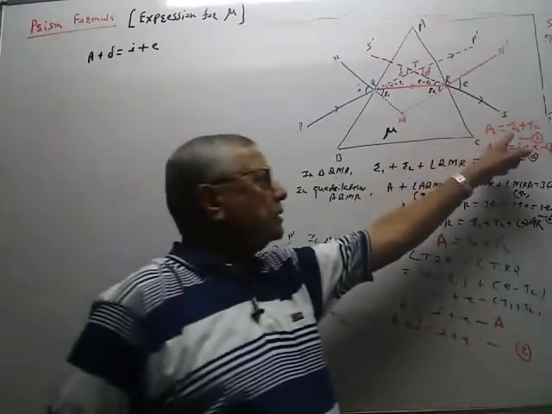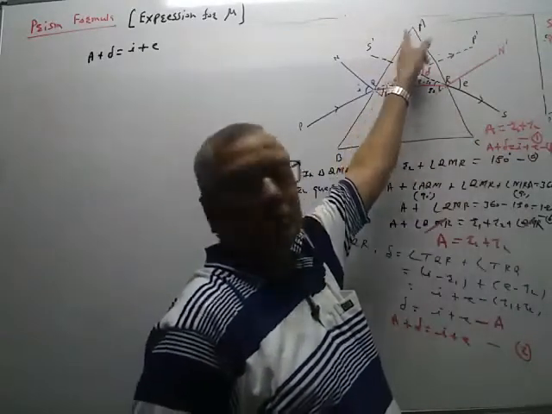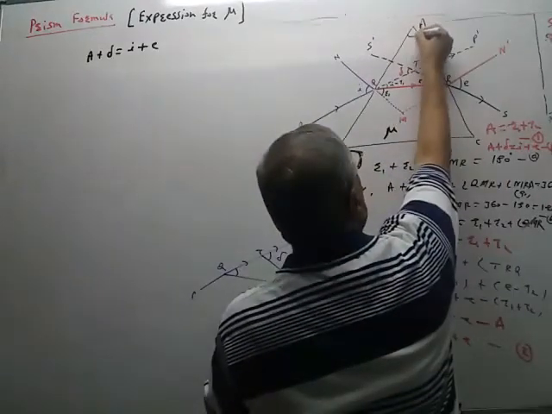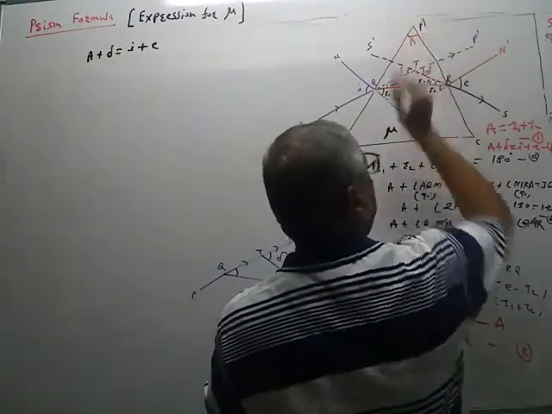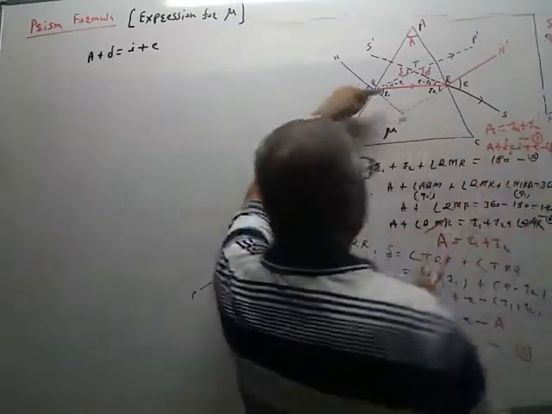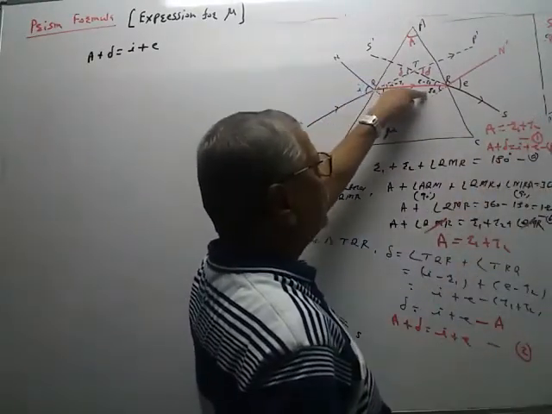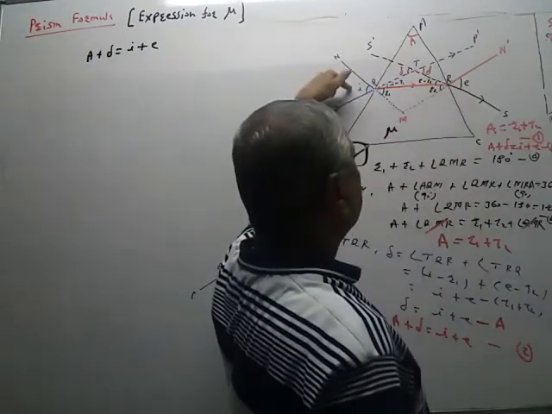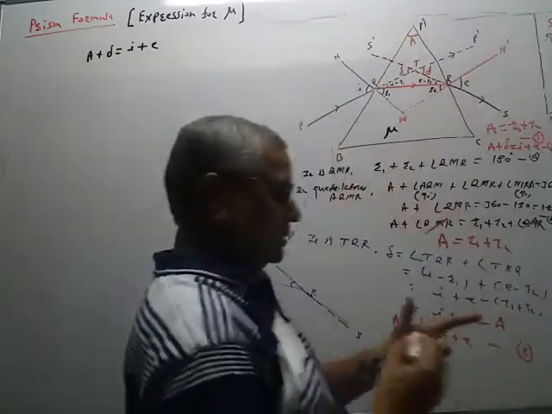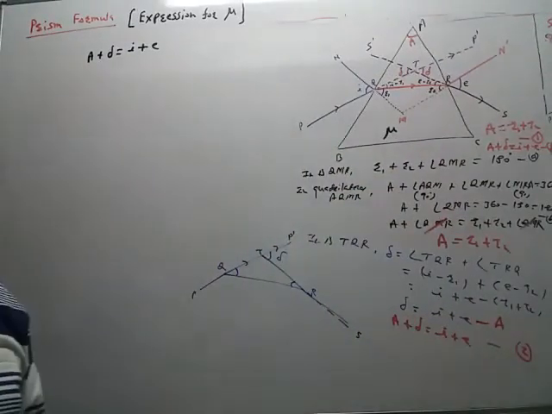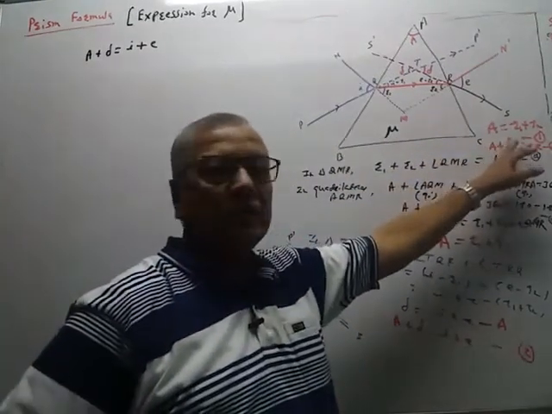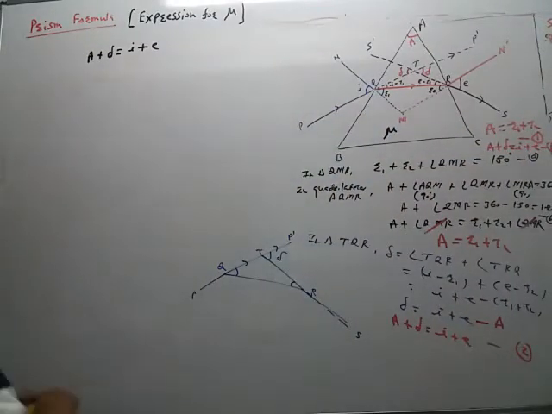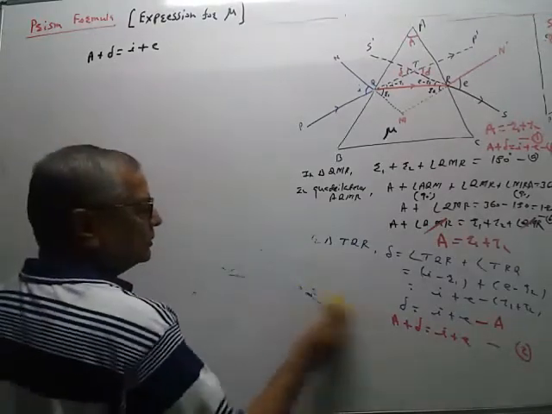A is equal to R1 plus R2, where A is the angle of prism. I will show in my figure. This is the angle of prism. If it is the equilateral prism, then it will be 60 degrees. R1 is the angle of refraction at first surface. R2 is the angle of refraction at second surface. So delta is the angle of deviation. I is equal to angle of incidence. E is equal to angle of emergence. Now, using this equation, we can approach this expression for the refractive index.